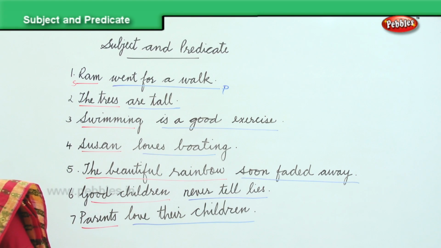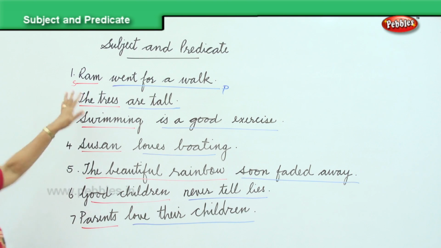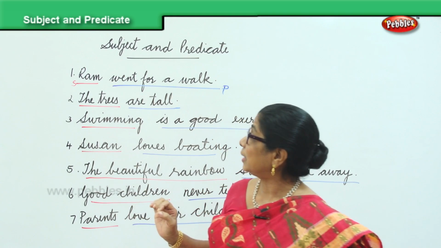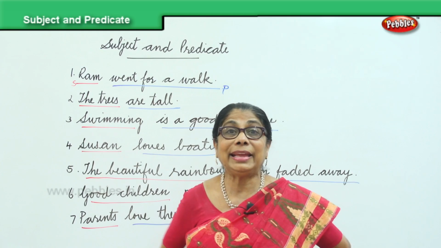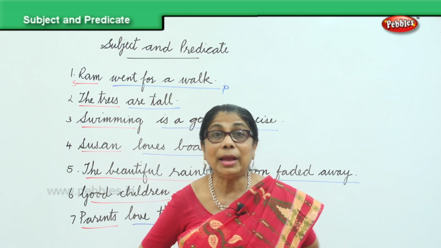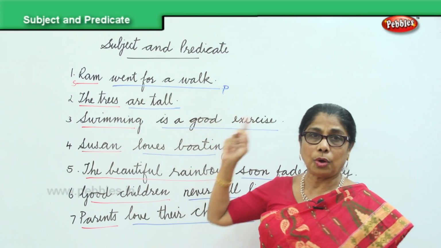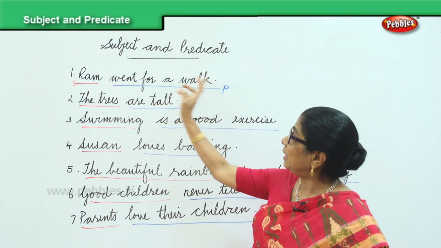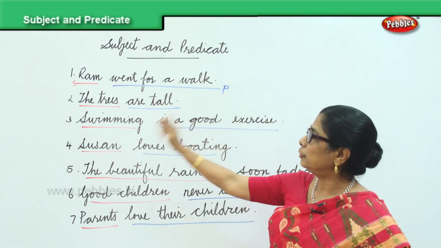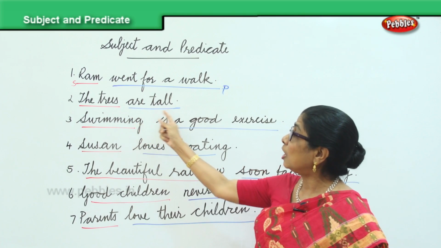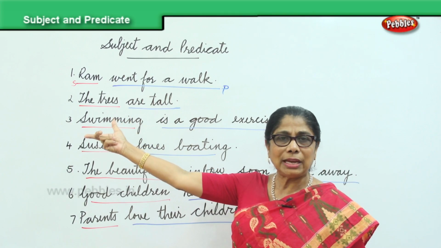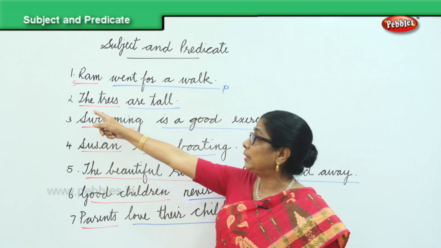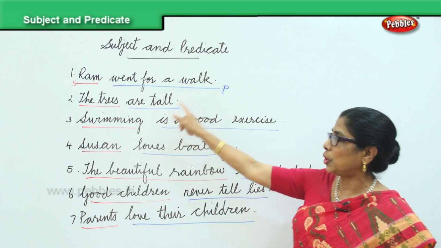Now just look at all these sentences. You have identified the subject and the predicate. So you underline the subject with red, underline the predicate with the blue color. Do it in your book. And now, Ram went for a walk. We are talking about Ram. Ram is the subject. Went for a walk is the predicate. Begins with capital R and ends with the full stop. The trees are tall. We are talking about the trees. That is the subject. Are tall is the predicate. Begins with the capital letter T and it ends with the full stop.